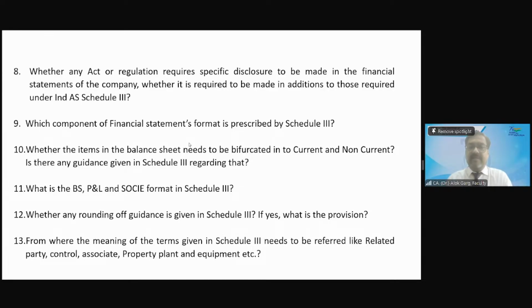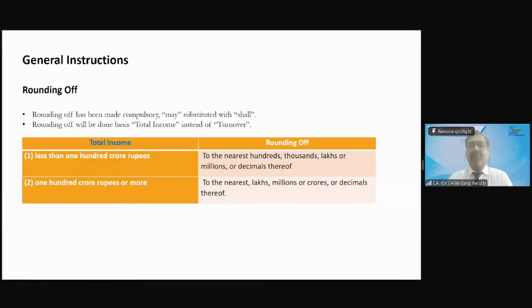Okay. Yes, rounding off guidance is given in Schedule 3. And what is that rounding off guidance? Let me show you. I hope this is visible. Rounding off is mandatory. First of all, let me tell you, many companies, many small CA firms and their clients are still writing in absolute numbers, like 5,21,431. They are still writing. That is not correct. Rounding off is mandatory, first of all.